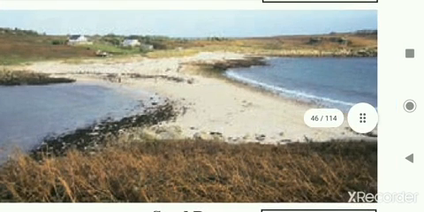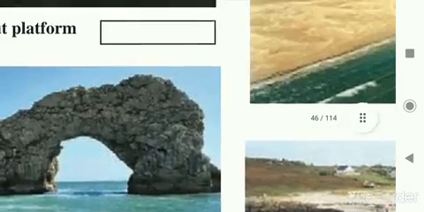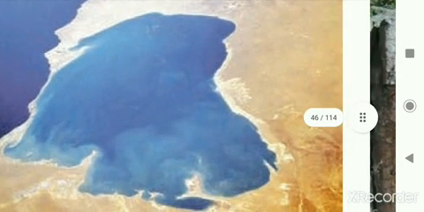You can see how the land is surrounded by water. Such islands get connected to each other to form a sandbar, and as these bars are parallel to the beach, they may give rise to lagoon lakes also. You can see in this way lagoon lakes are formed here. You can see how the lagoons are formed here.